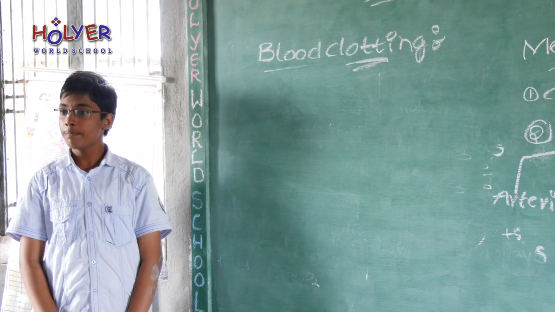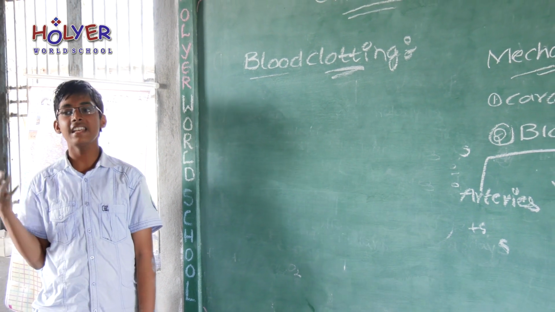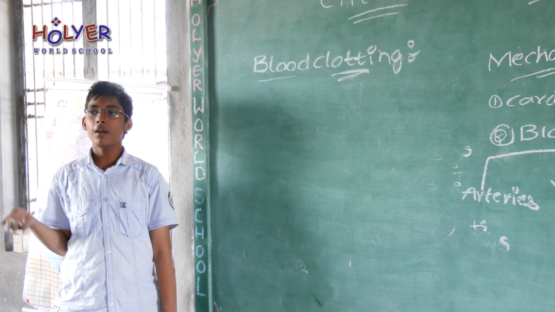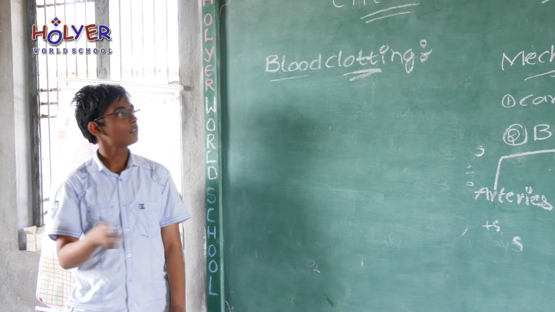When blood comes out, platelets release an enzyme called thrombokinase.